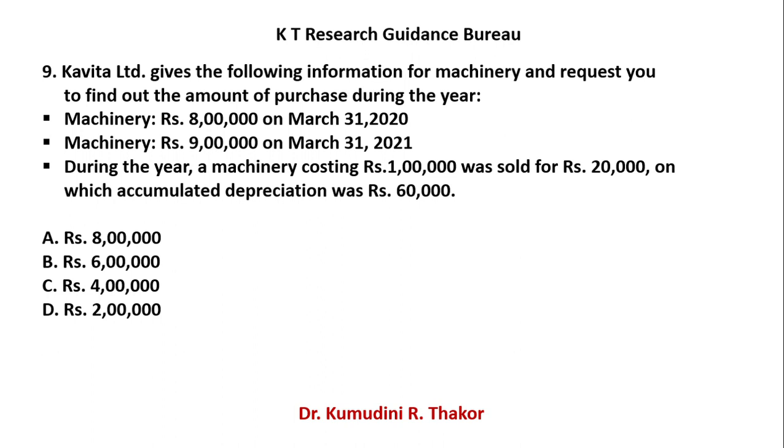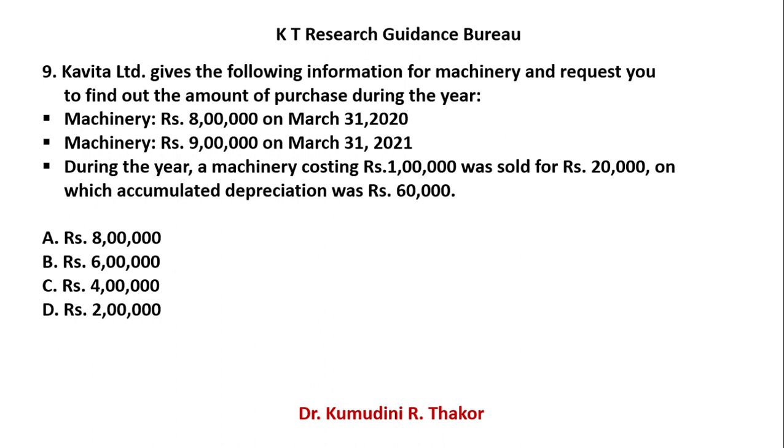So what is the complete journal entry for this transaction? Bank account debit 20,000. Depreciation account debit 60,000. P&L account debit 20,000 to machinery account. And then you have to find out only the difference. So easily you can find out purchase.